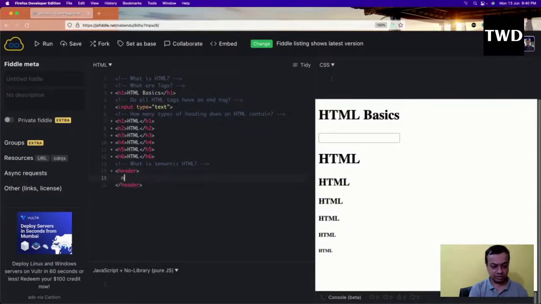I'm not going to do it completely. In the header, we have nav. We put all the nav. At the end of the day, everything here is a div only, but they are like this so that there's something known as a screen reader.